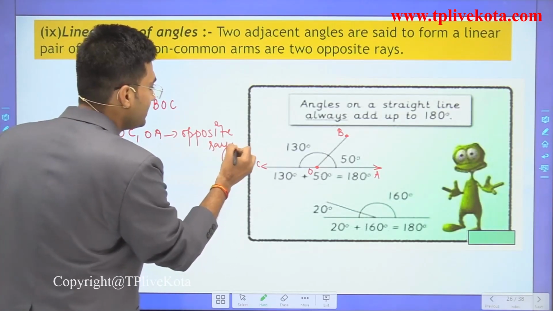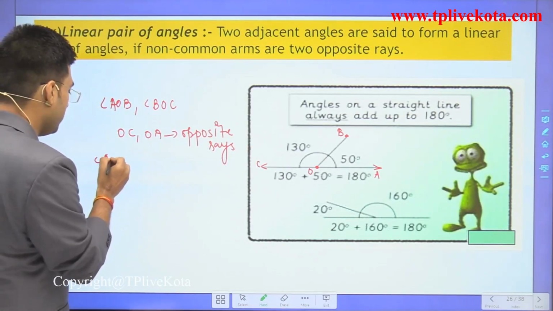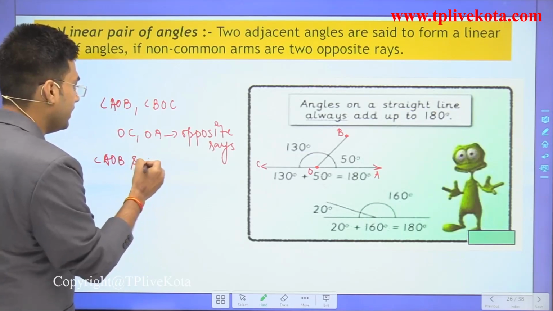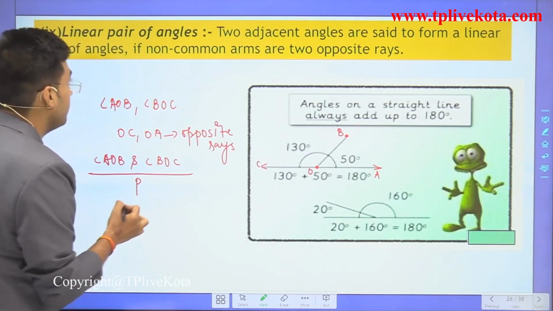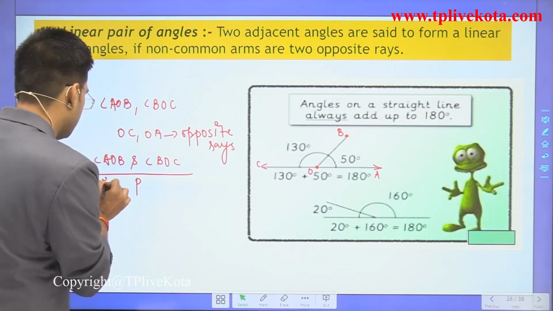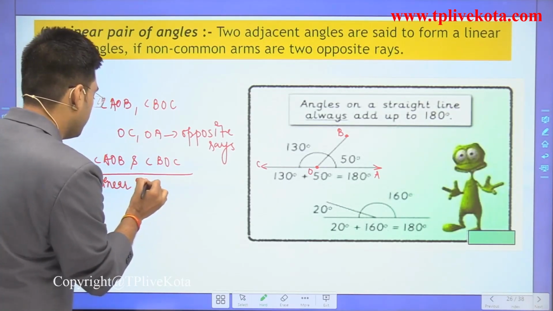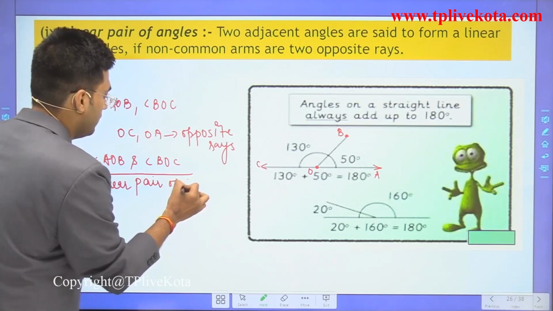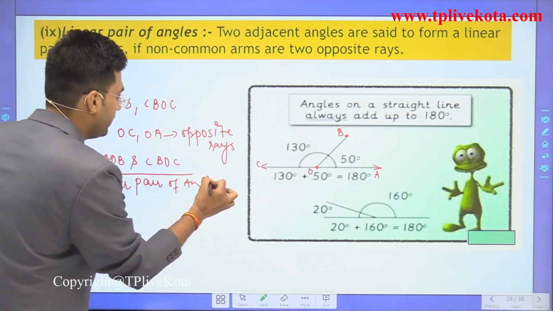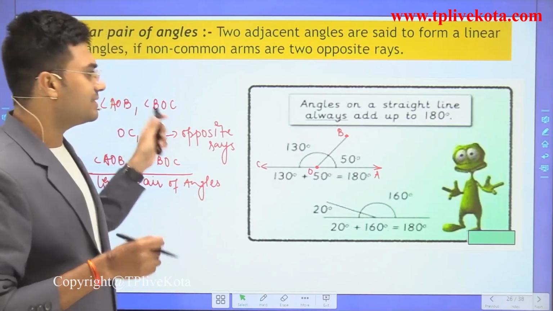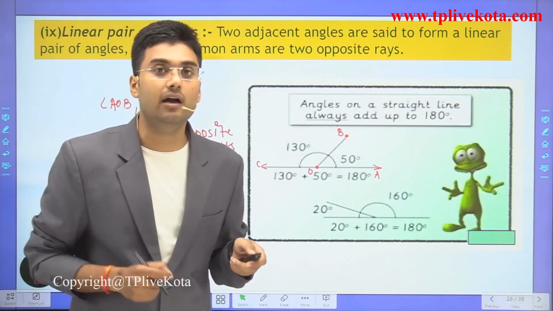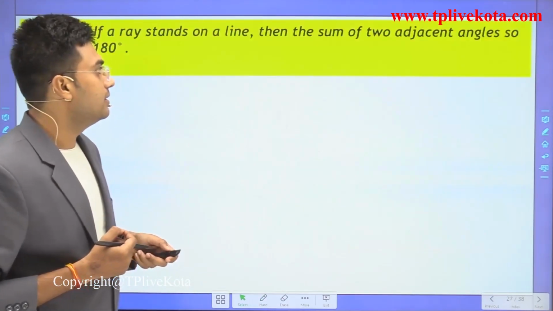So we can say that angle AOB and angle BOC are a linear pair of angles. And students, let's discuss one interesting thing about linear pairs.